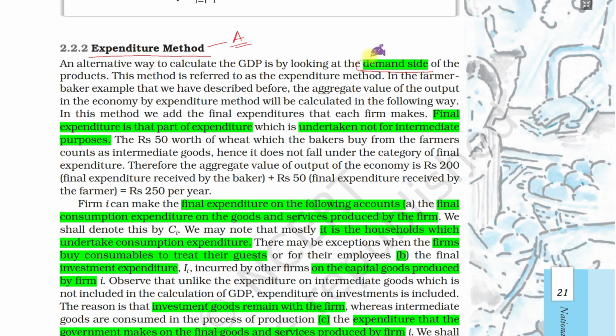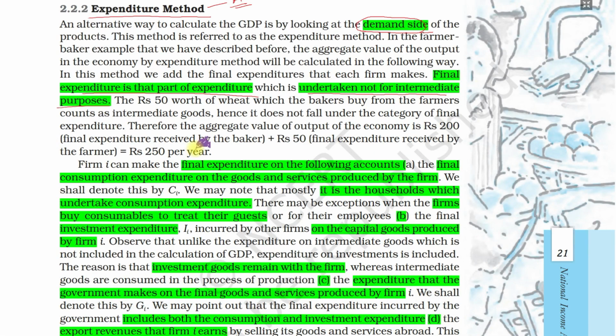Demand side, because here we are looking at the expenditure made by households for consumption needs. This is that part of expenditure which is undertaken not for intermediate purposes, but for final goods.